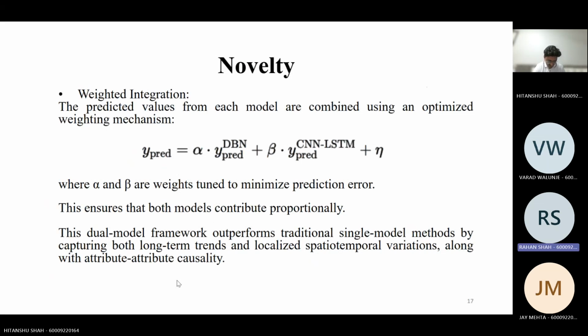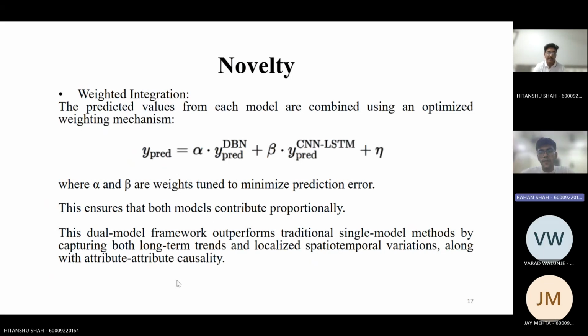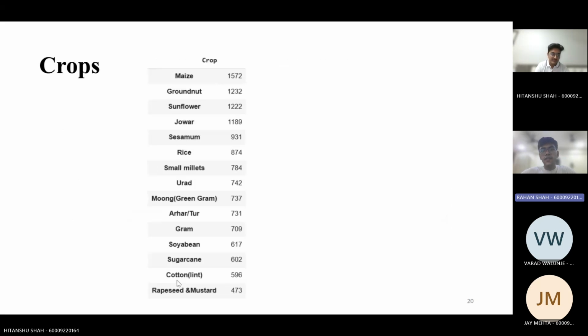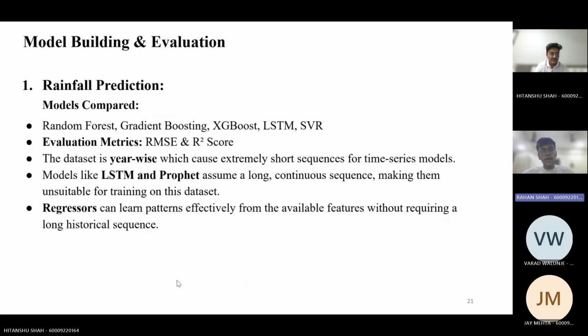So we will now go into the result analysis. The result analysis is that this is the entire data set, and we have the different districts and the crops. We have 15 types of different crops, and our data set ranges from 1997 to 2023.